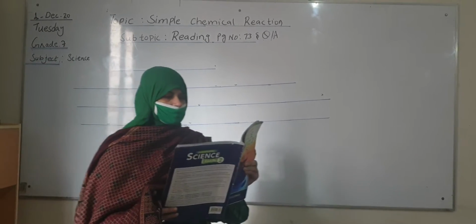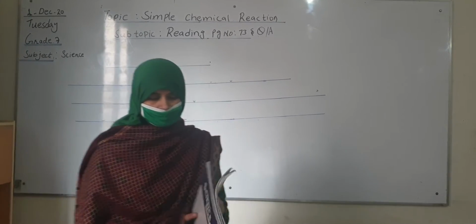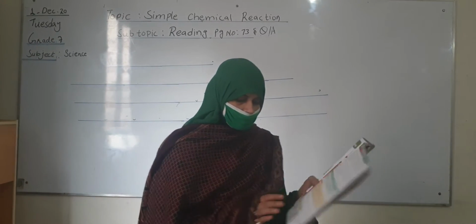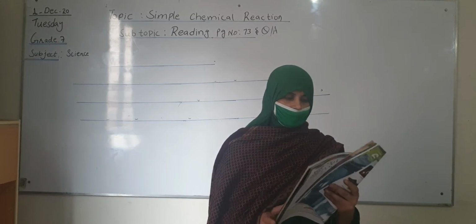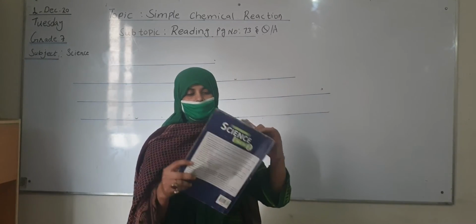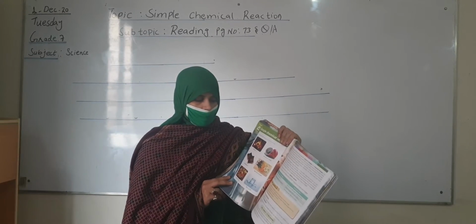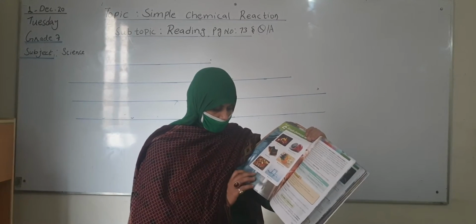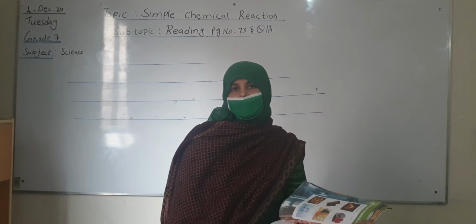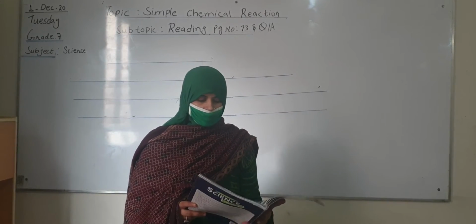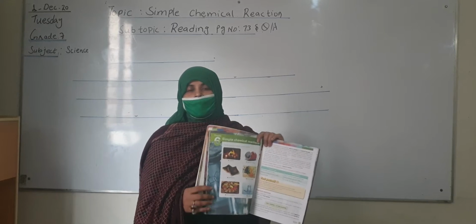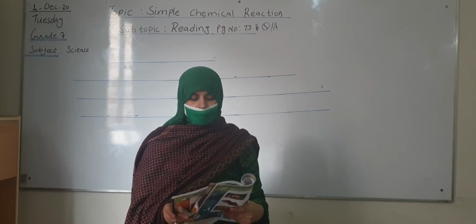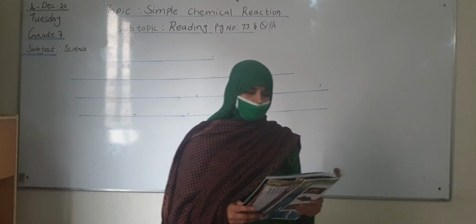Now we are going to start simple chemical reactions. Simple chemical reaction readings, Day 3. Take out your books, page number 73. You can see the pictures here of fuse burns, cans crushed, toast burnt, food chopped, eggs cooked. We have discussed physical and chemical change, and you can now easily recognize what are the physical changes and what are the chemical changes. We have discussed the word equation also yesterday. Now we are going to read the chapter.